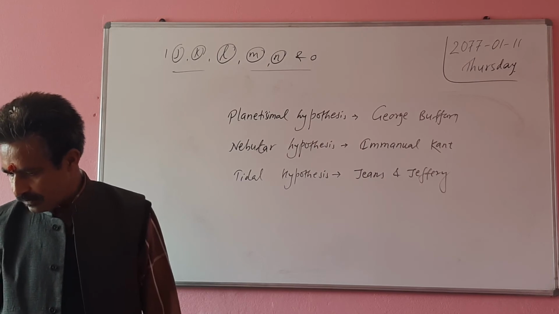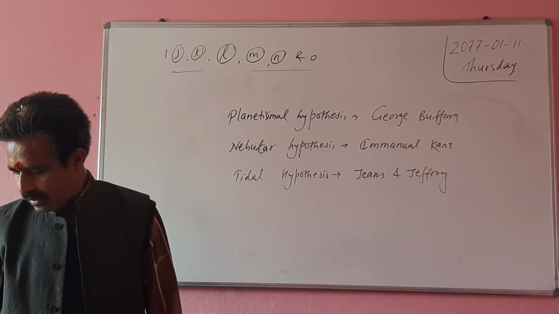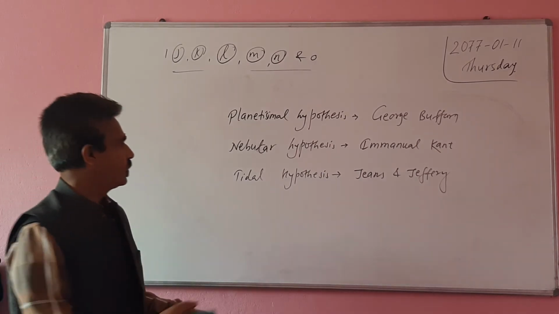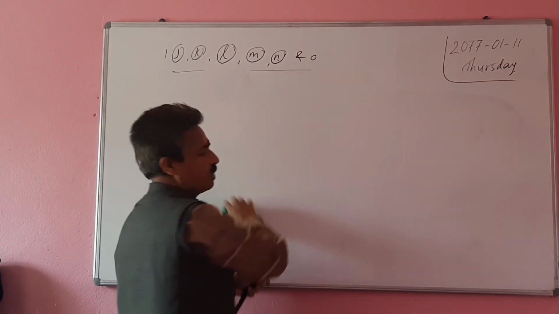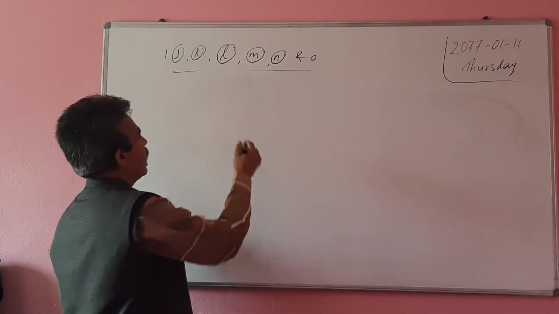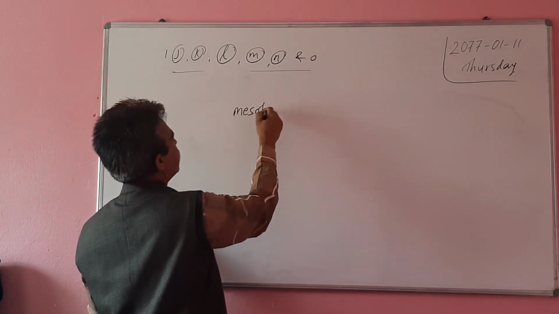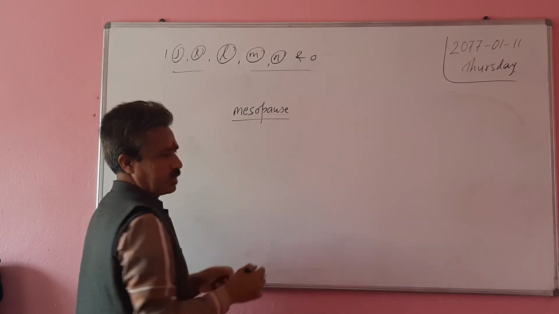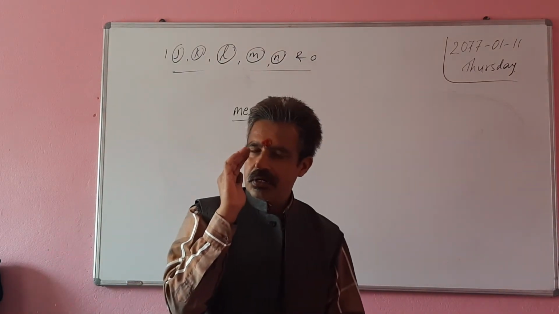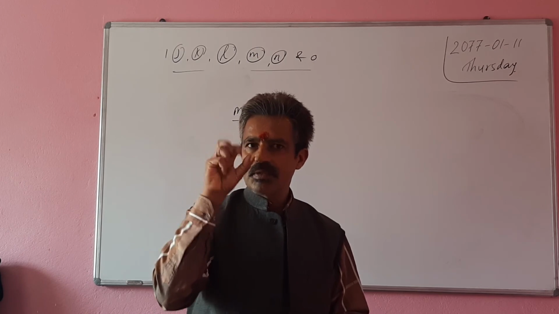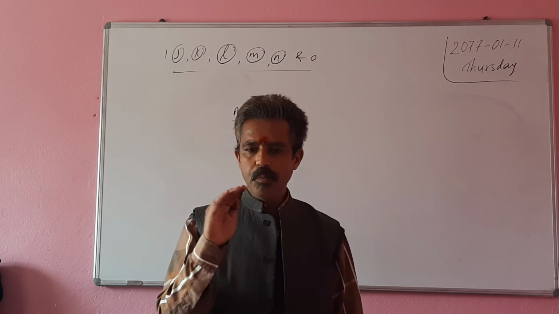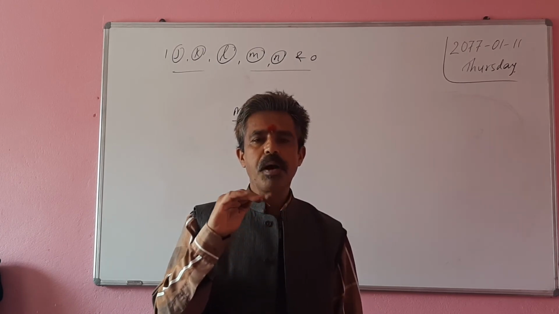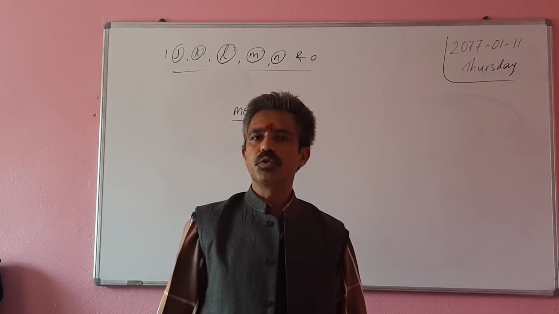So the next one is, what is mesopause? Can you define mesopause? Here we have to make your study material so much clear. Pause means uppermost layer. One example, the uppermost part of troposphere is called tropopause.